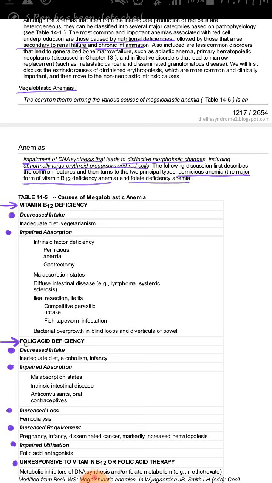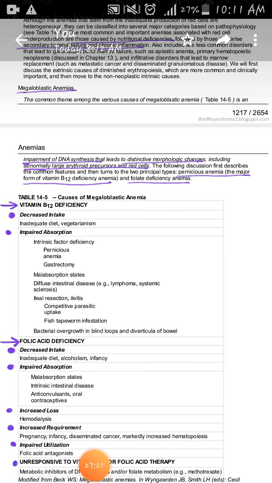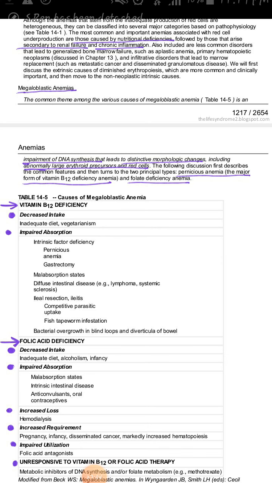Okay, now next we have folic acid deficiency. Folic acid deficiency takes place whenever we have decreased intake of folic acid. For example, we have inadequate folic acid in the diet, or we are taking inadequate green leafy vegetables or citrus fruits. So in these conditions, folic acid deficiency can occur. Folic acid deficiency can also occur in infants whose mothers are not taking a normal diet. Folic acid deficiency in pregnancy can result in neural tube defects. So women who are of reproductive age should have high levels of folic acid in their blood.